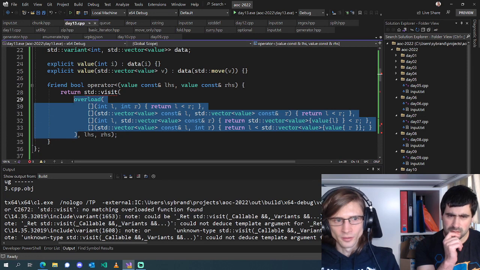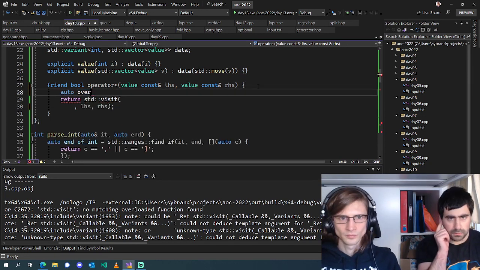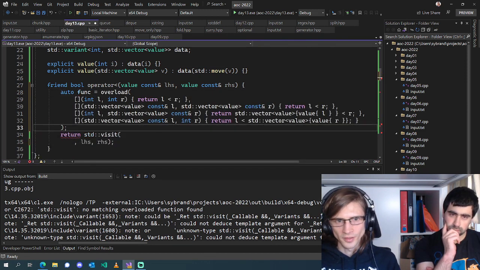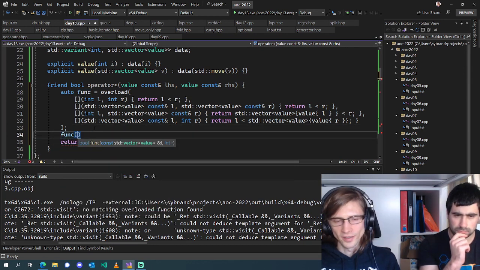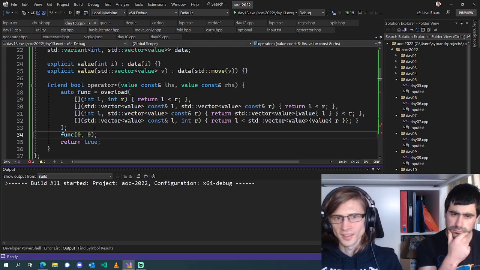One thing we can do, in case our overload thing is just kind of screwing up, is try calling this with like 0, 0 and see if overload resolution succeeds.